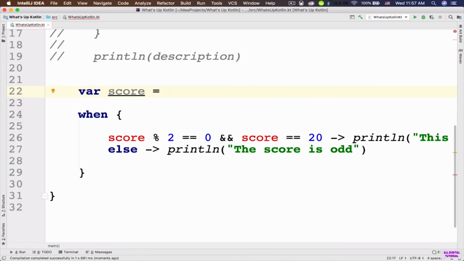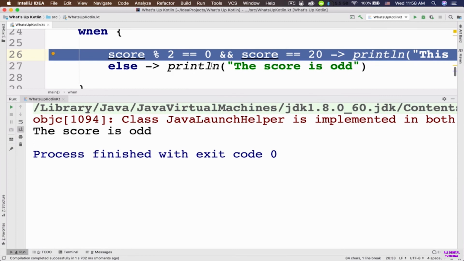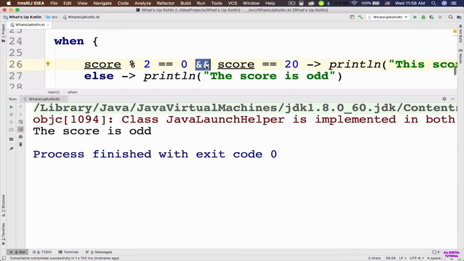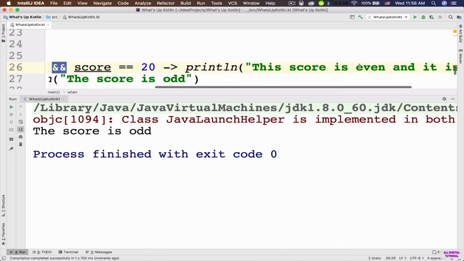So now if I change this score to another even number, for example 18, let's run the app. So now it should not execute this code. Why? Because here you can see that we have 2 conditions and here we are using the AND operator. So both of these conditions must be true so that the value of the whole expression is actually true. And then it can go ahead and print this value to the console.